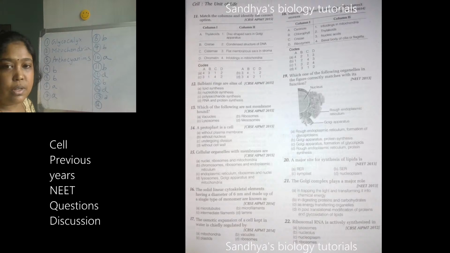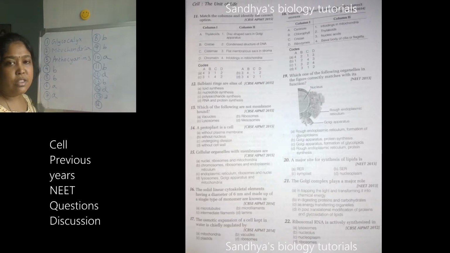Next, 16th question. Solid linear cytoskeletal elements having a diameter of 6 nanometer and made up of a single type of monomer are known as. I didn't specify the 6 nanometer, but which is the cytoskeleton? I have explained about the cytoskeleton. Based upon that, you can answer. 16th one. Okay, I will explain you the 16th one.